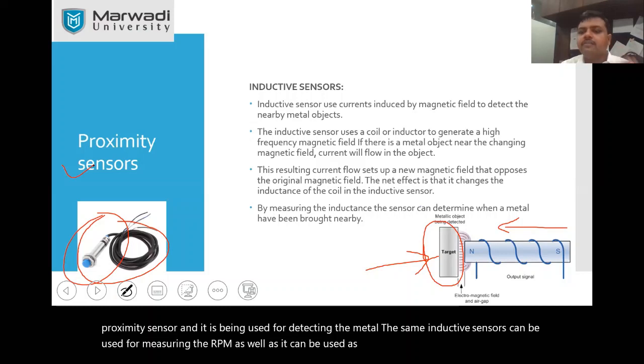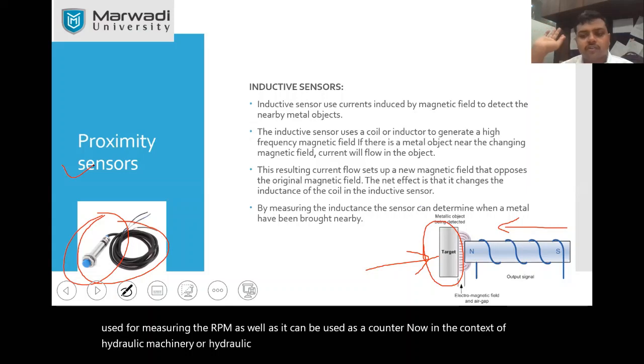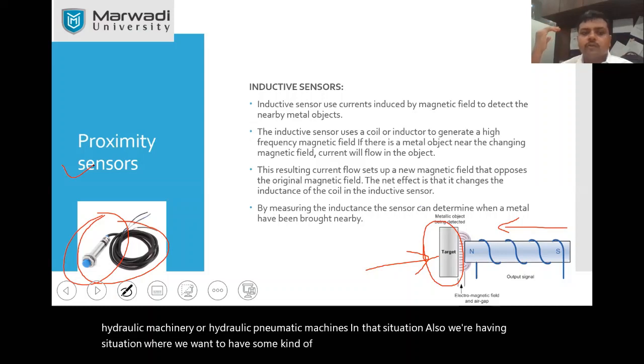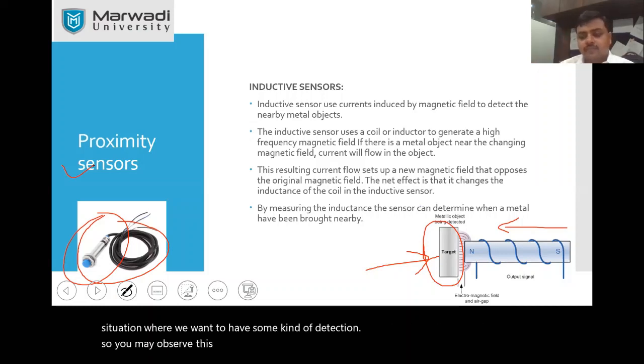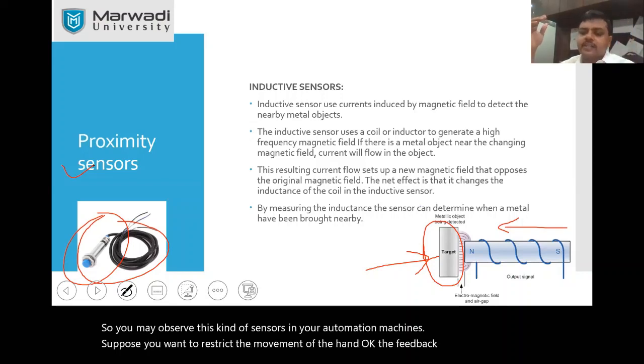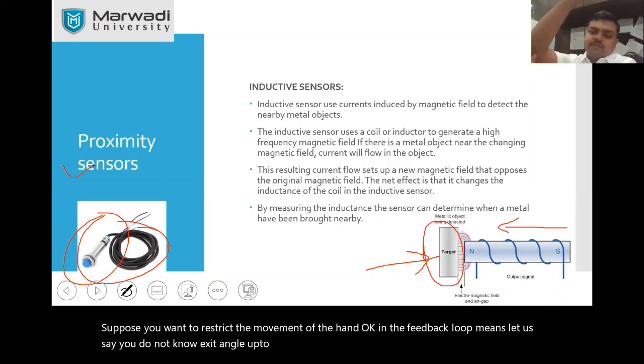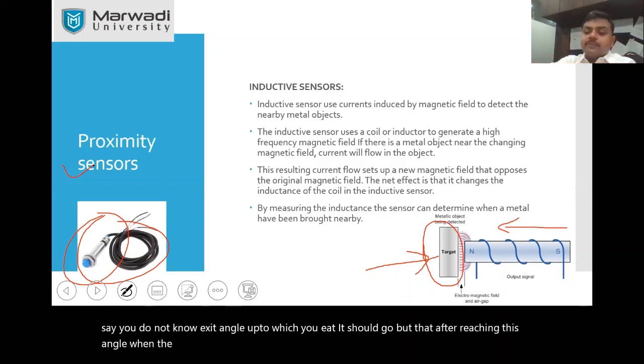Now in the context of hydraulic machinery or pneumatic machines, in that situation also we have situations where we want some kind of detection. So you may observe this kind of sensors in your automation machines. Suppose you want to restrict the movement of the hand, in the feedback loop. Let us say you do not know the exact angle up to which it should go, but you know that after reaching this angle, when the hand comes in close proximity of some object, it should stop. That can be done by using this kind of proximity sensors.